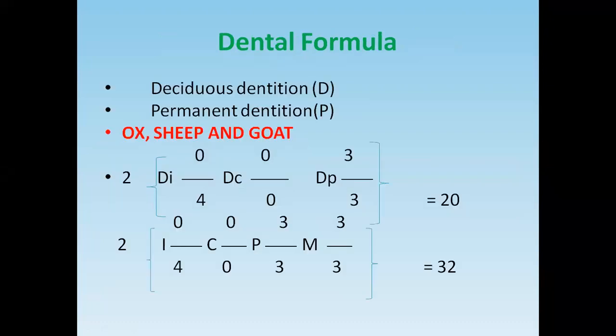Okay, so this is the dental formula of the ox, sheep, and goat. It is almost similar in all three species. Deciduous: incisor 0/4, canine 0/0, premolar 3/3. In the permanent form, incisor 0/4, canine 0/0, premolar 3/3, and molar 3/3. The total number of teeth is 20 deciduous and 32 permanent. So this is about the teeth of the ox. In the next classes, we will discuss the teeth of the horse, dog, and other species also.